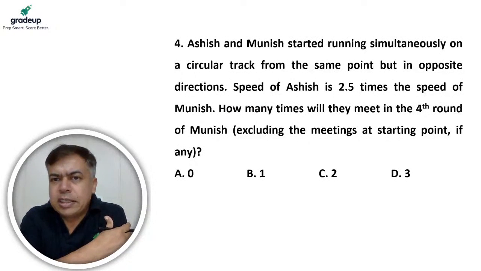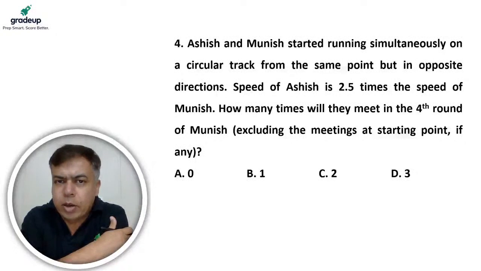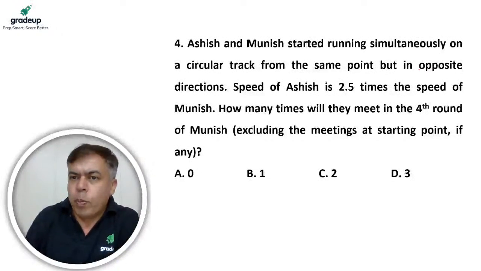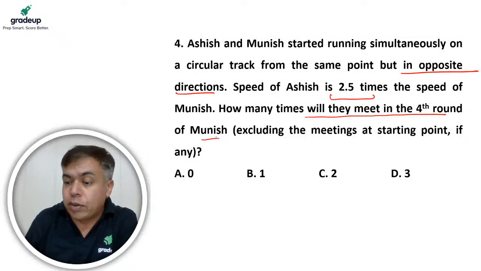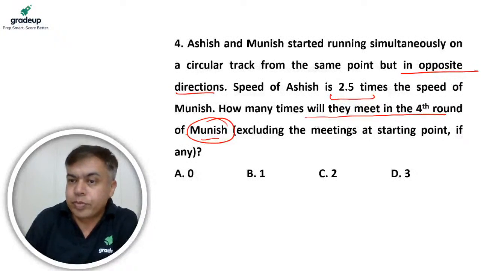Ashish and Munish started running simultaneously on a circular track from the same point but in the opposite direction. Opposite direction. Speed of Ashish is 2.5 times the speed of Munish. Okay, so this is important. How many times will they meet in the fourth round of Munish? Fourth round of Munish. Right?